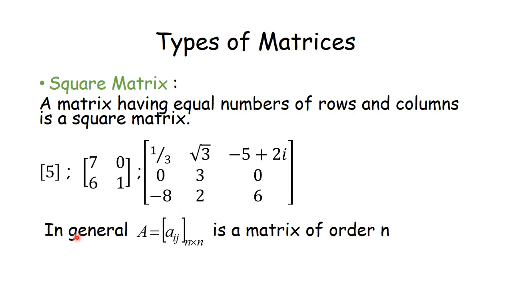So that means in general I can write the square matrix A = [aij] n cross n, that is n by n, is a matrix of order n.